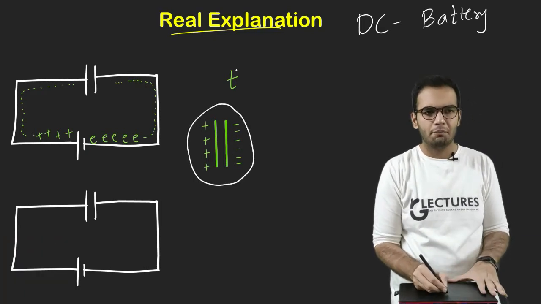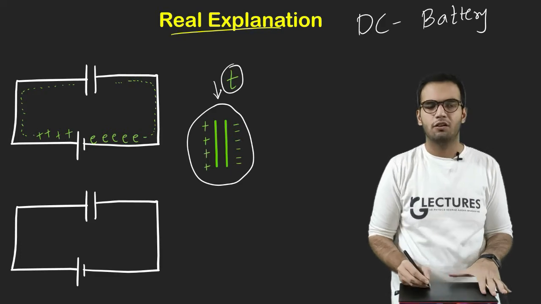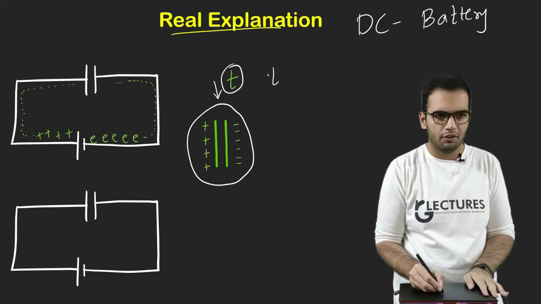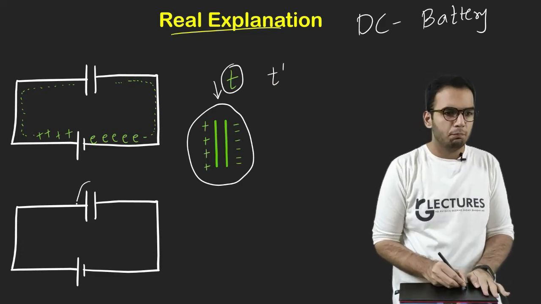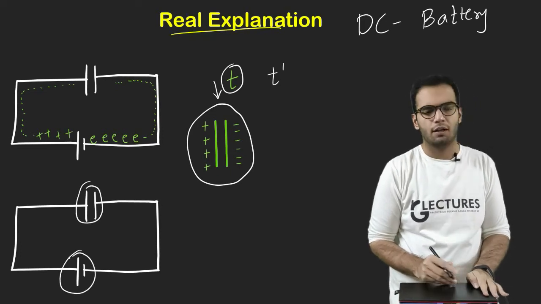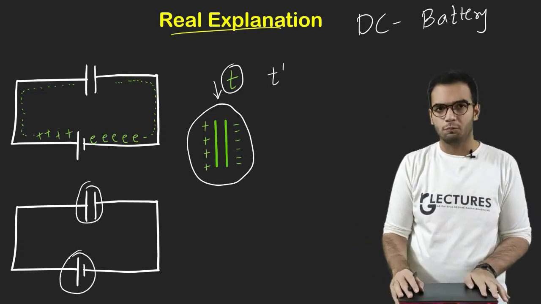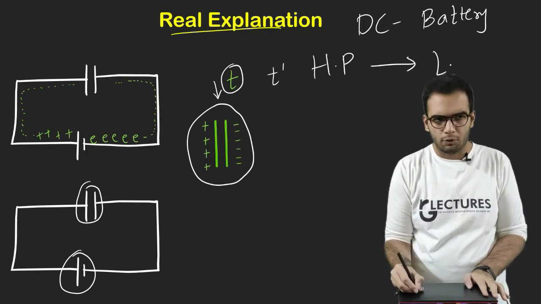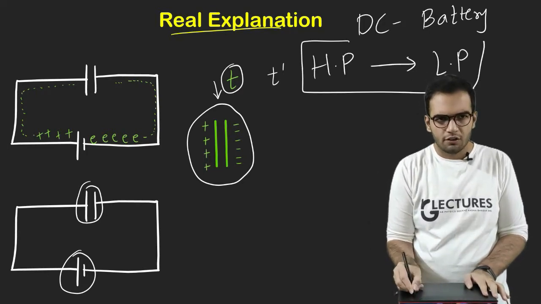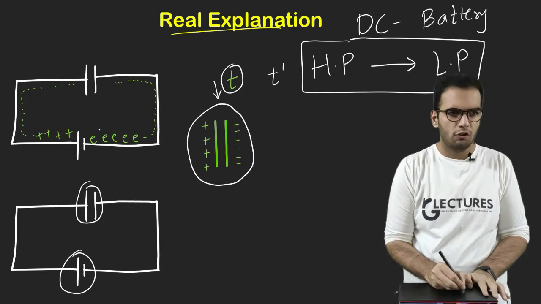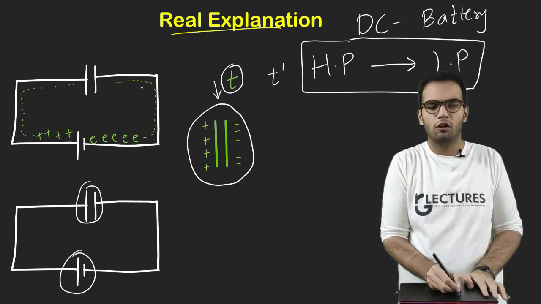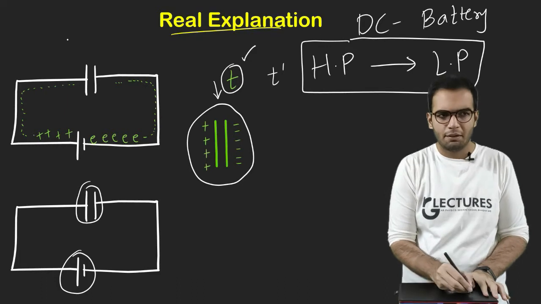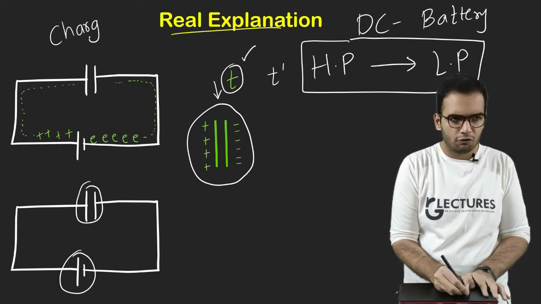After some time t', the potential of both will become the same, because charges flow from higher potential to lower potential. Initially this capacitor had zero potential, so charges were flowing from high to low potential.